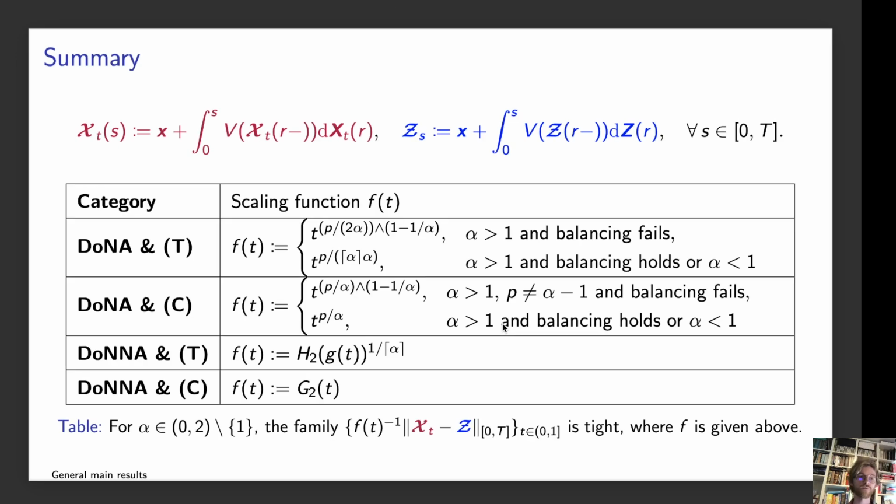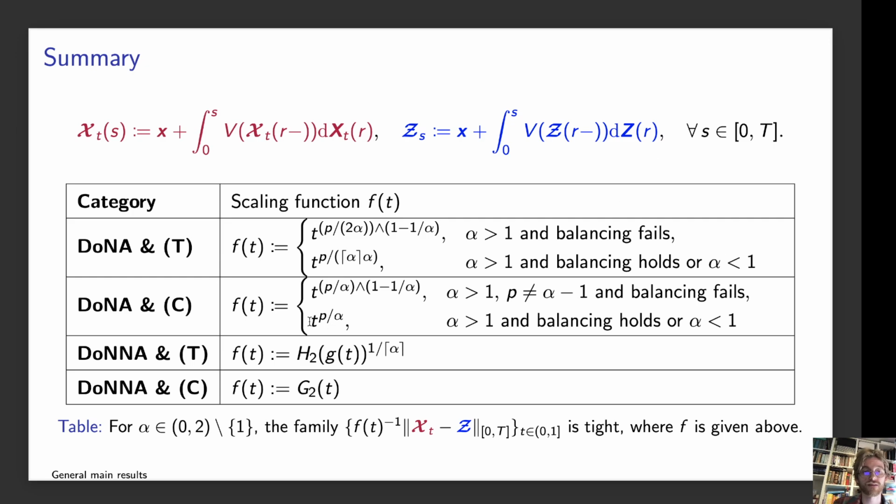Okay. So in summary, when we have these nonlinear SDEs, our scaling function is polynomial when we're in the domain of normal attraction under both the thinning and the combinatonic case, but we can see that up to a factor of 2, the combinatonic coupling can be better. Under the domain of non-normal attraction and thinning or combinatonic coupling, we see that the rate becomes slowly varying. It can become arbitrarily slow due to G2 and H.